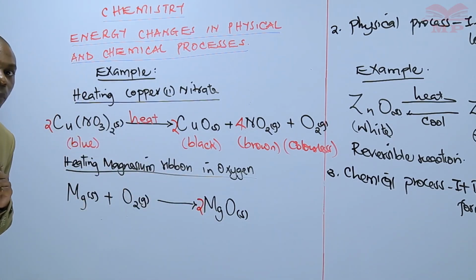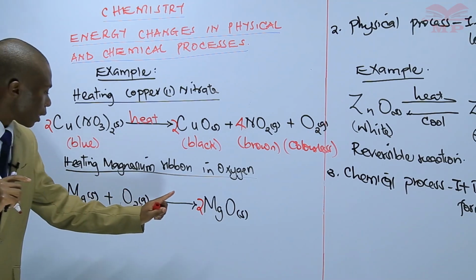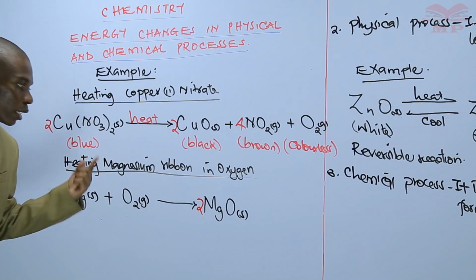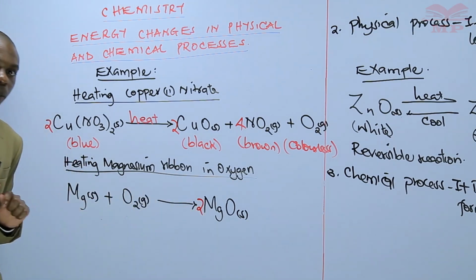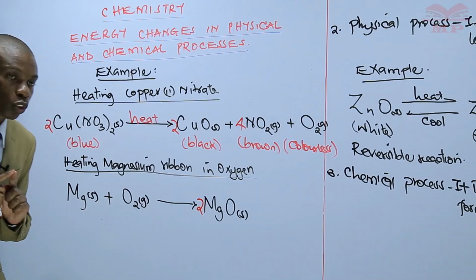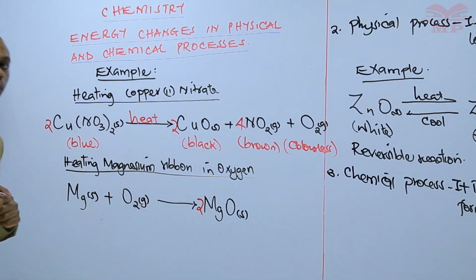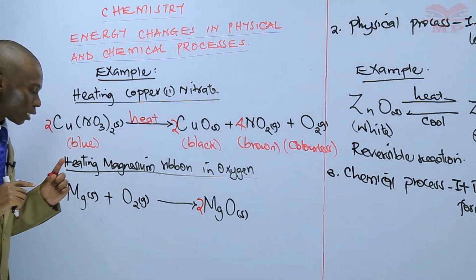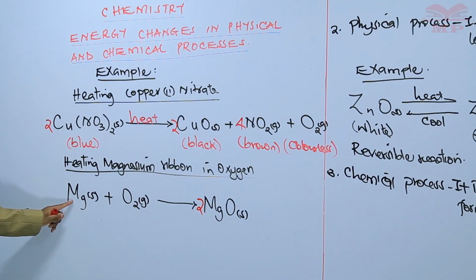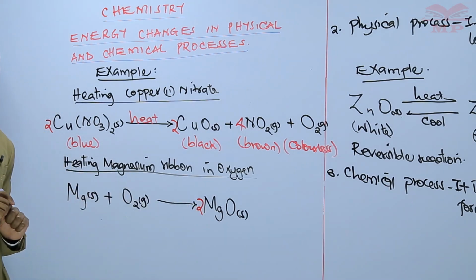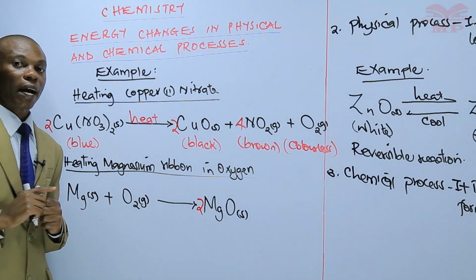When you put the 2 just before magnesium oxide, then the magnesium atoms will now rise to 2. It was 1, now they are 2. So 2 times 1 now makes magnesium atoms to be 2. Then oxygen atoms, they are 2. So this is 2 times 1, now making the oxygen atoms to be 2. So you now check whether the equation is balanced. On the reactant side, you have one magnesium atom. Then the product side, you have 2 magnesium atoms. So you find out the magnesium atoms are not balanced.